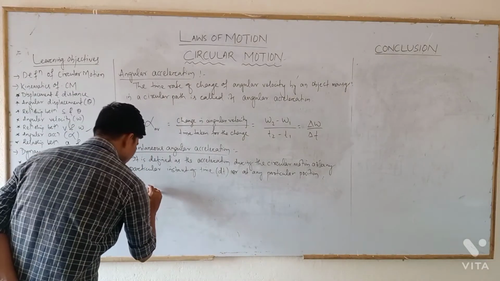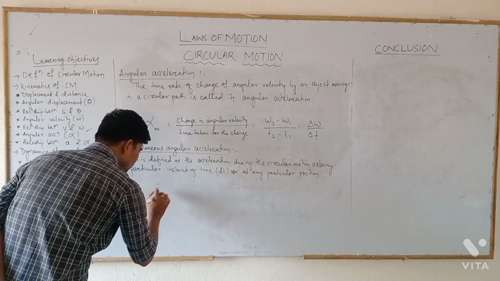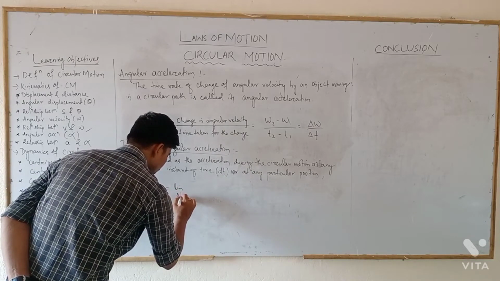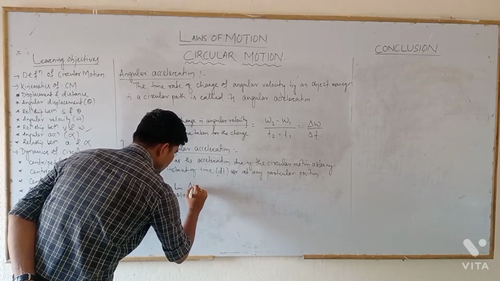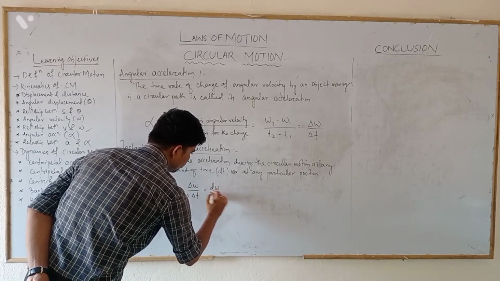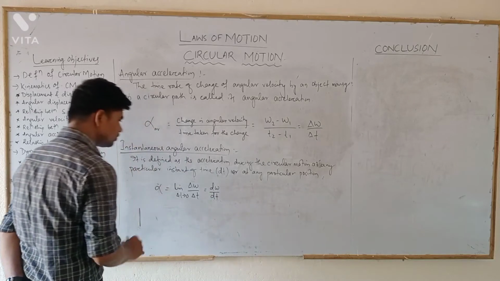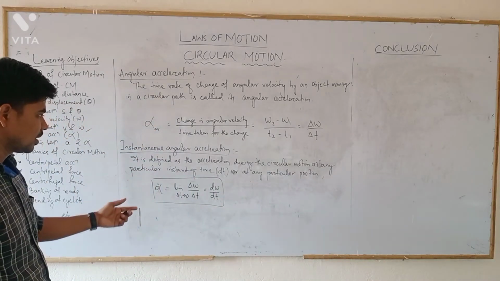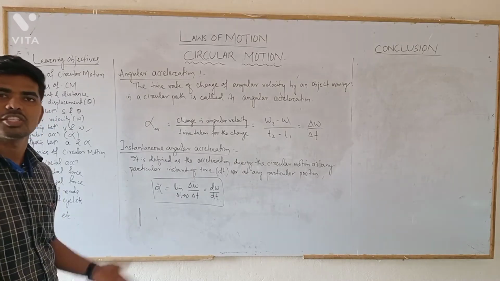Okay, so it will be defined mathematically as alpha equals limit delta t tends to 0 of delta omega by delta t, which is equal to d omega by dt. So this is the complete relationship or mathematical expression for instantaneous angular acceleration.